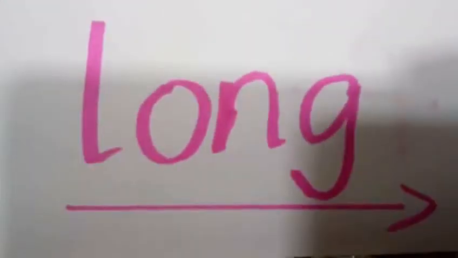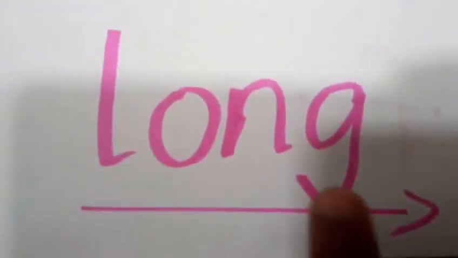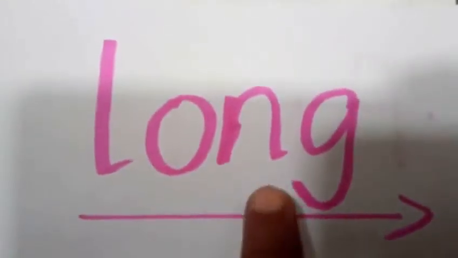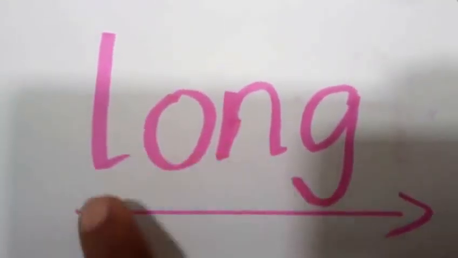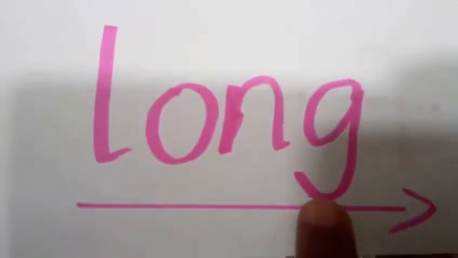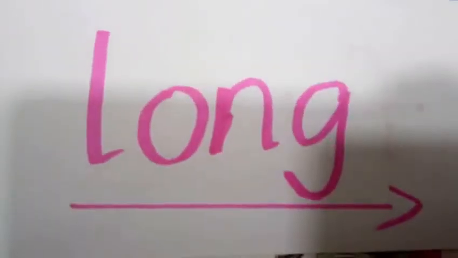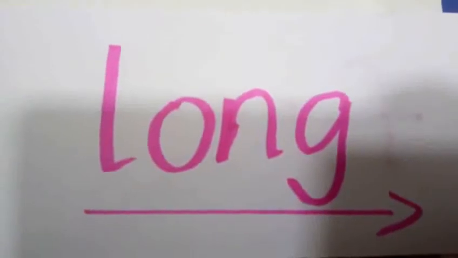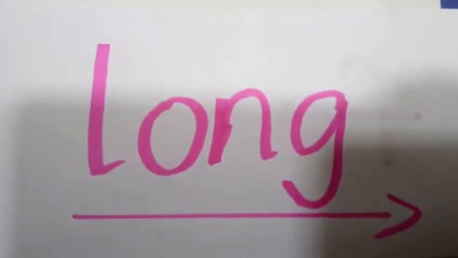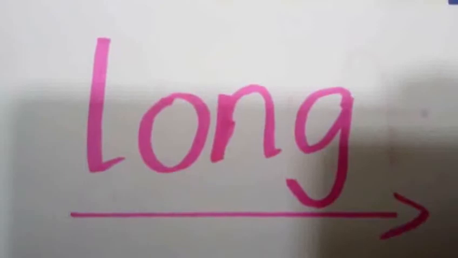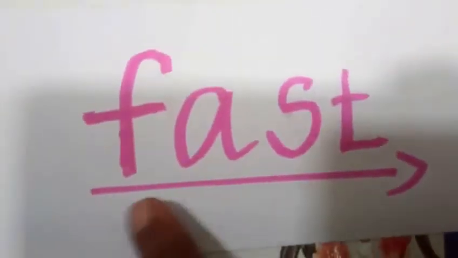Has. H-A-S. Has. Write 5 times in your notebook. Long. L-O-N-G. Long. Write the spelling, okay? Yes. Write neatly. After that, we have to do the dictation. Long. Let us move to the next word.